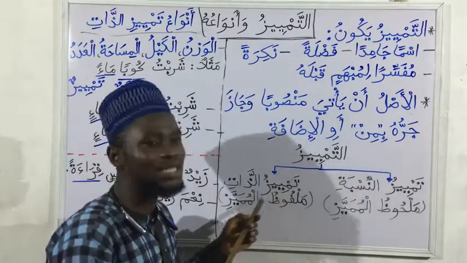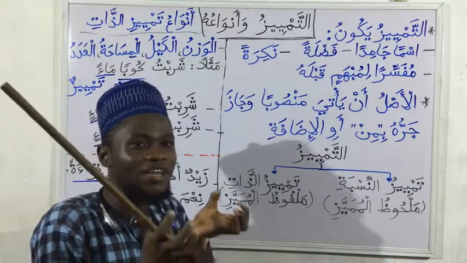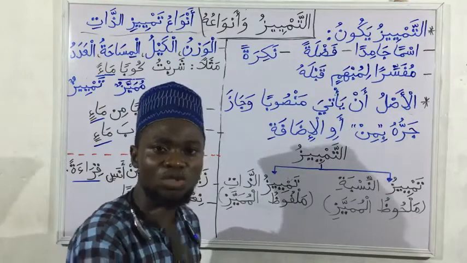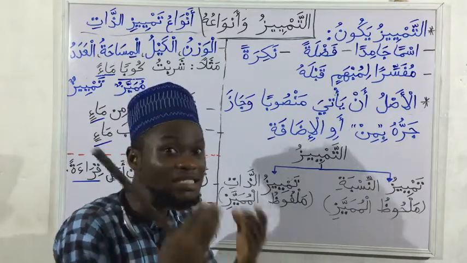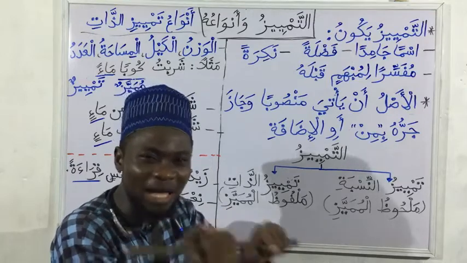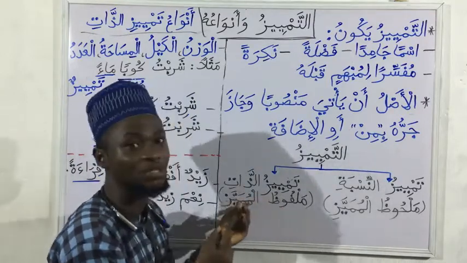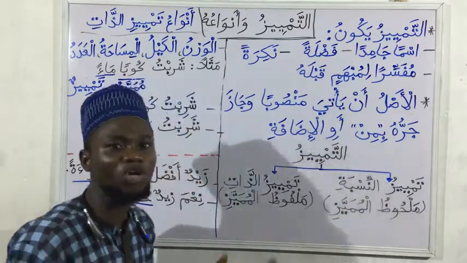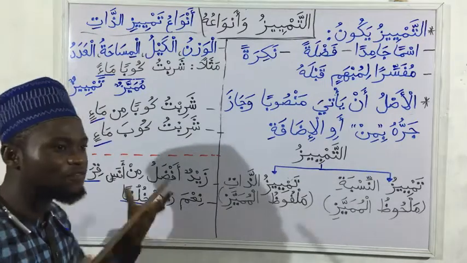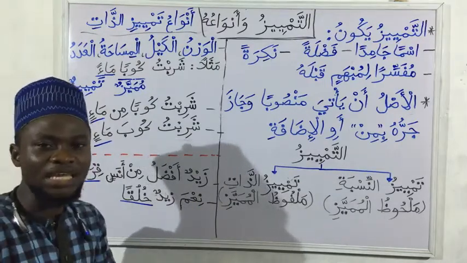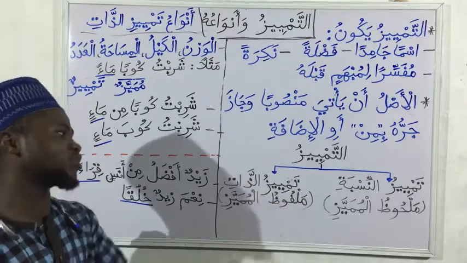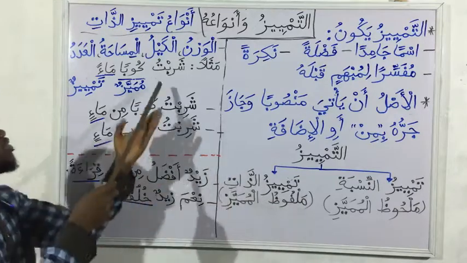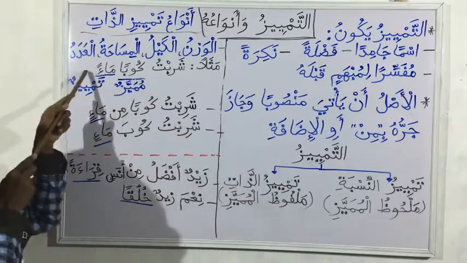So now, tamyiz of those things that have essence, that is, the tamyiz in the sentence will be something you can hold, something you can touch, something you can feel, something you can see. So those things that have matter, that is the one for what? Tamyiz dhat. But tamyiz nisbah, the tamyiz that will come there will not be something you can what? You can feel or touch. It will not be a state of matter for tamyiz nisbah.